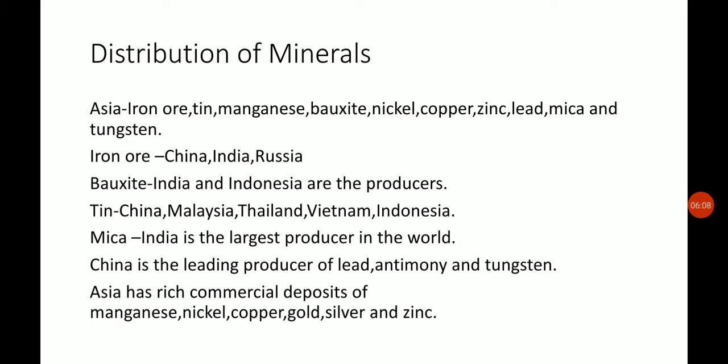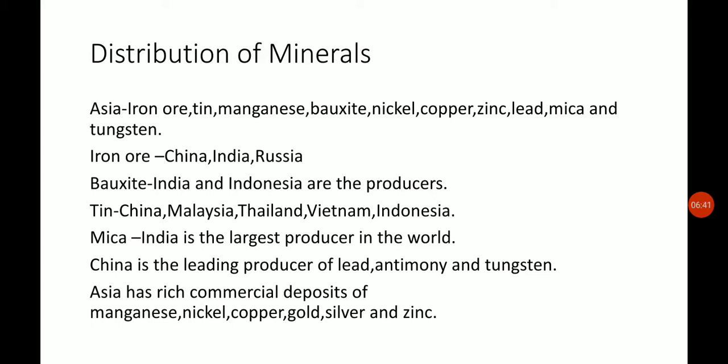In the same way, India is the largest producer of mica in the world. That means it has a good deposit of mica, and that is why it is the largest producer of mica in the world. As well, we can see that China is the leading producer of lead, antimony and tungsten.